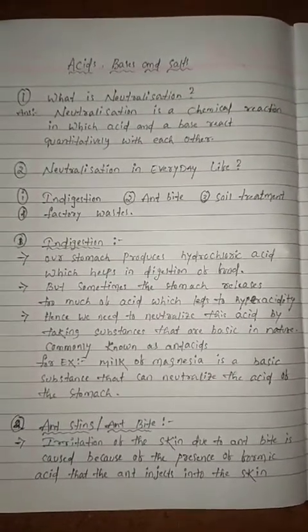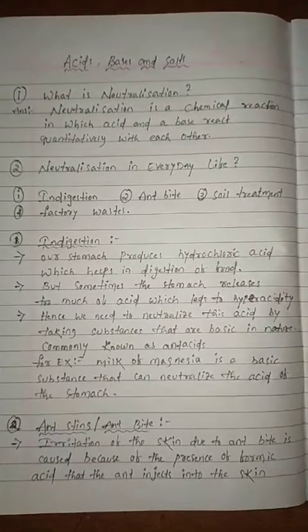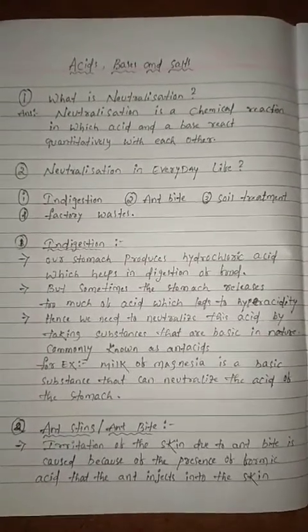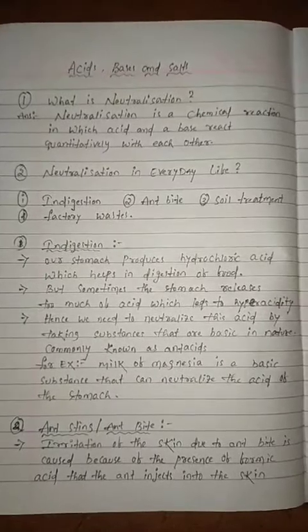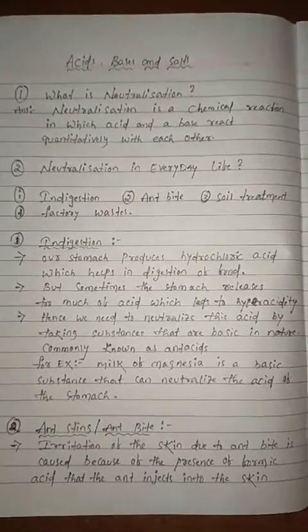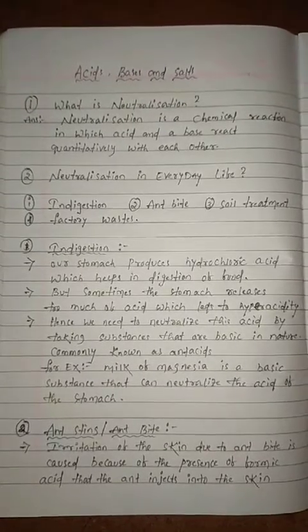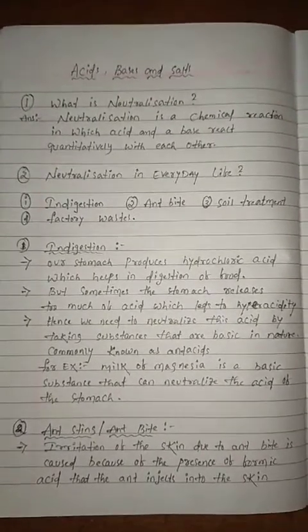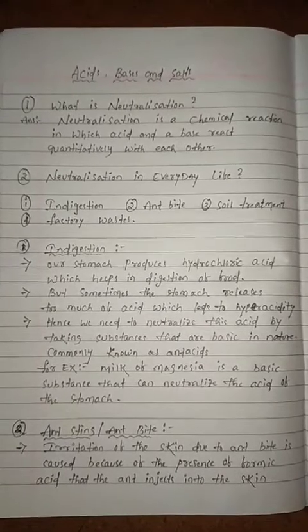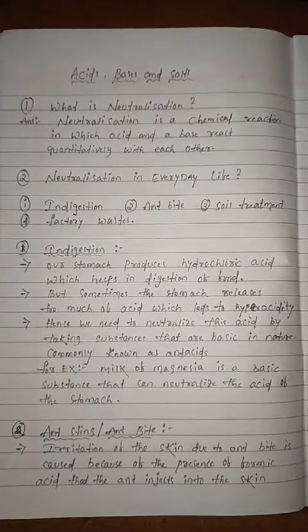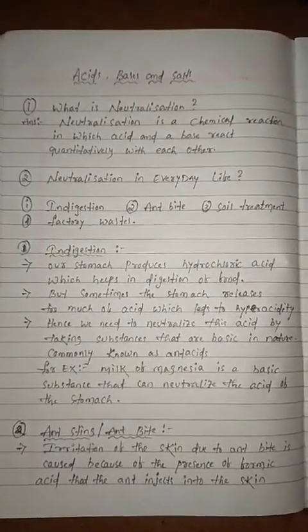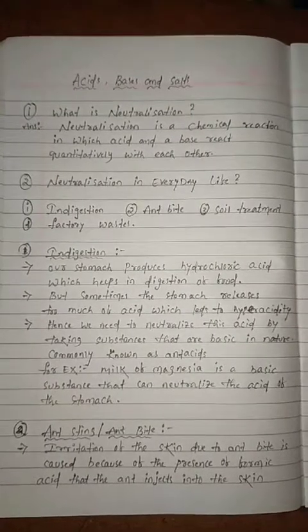Neutralization is one of the examples of a chemical reaction. An acid and a base react quantitatively with each other, and that is called neutralization. Next we discuss neutralization in everyday life: indigestion, ant bite, soil treatment, and factory waste. These are the neutralizations in everyday life.